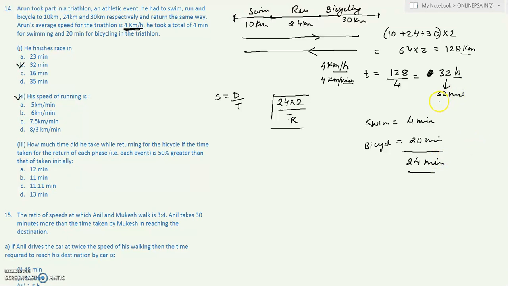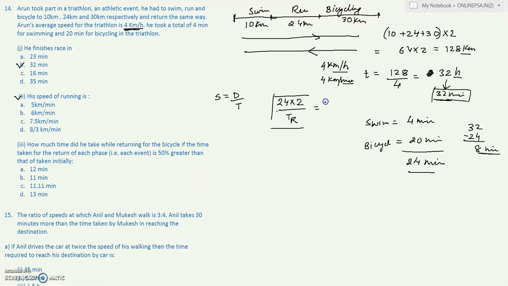Now we know that from the previous question he takes 32 minutes to complete the race, right? So what is the remaining time? 32 minus 24, which gives you 8 minutes. So he takes 8 minutes to cover a distance of 24 multiplied by 2, which is the running event distance.